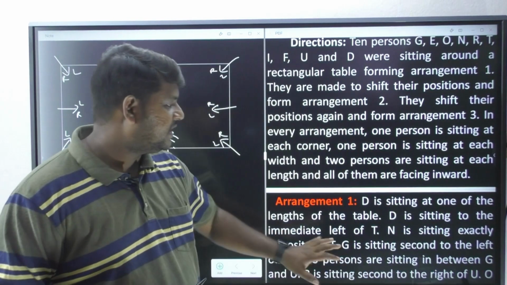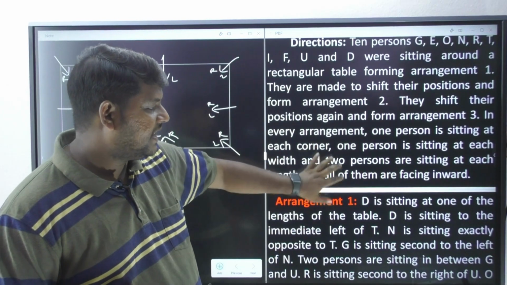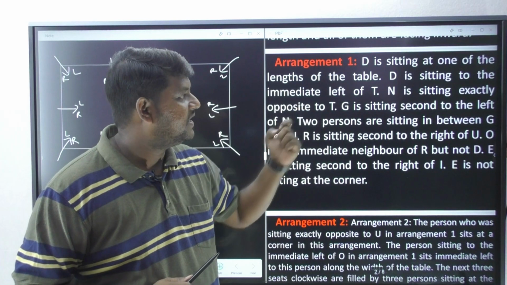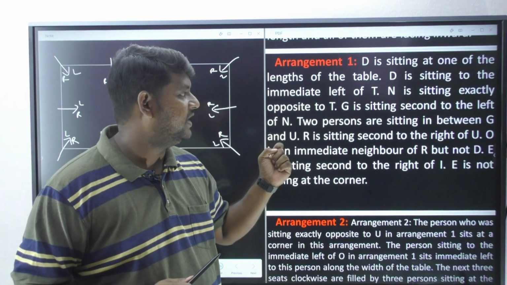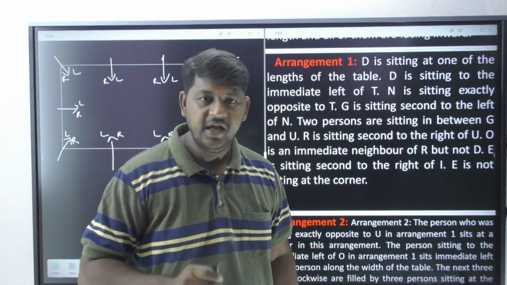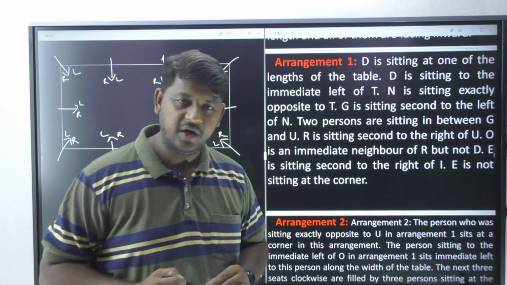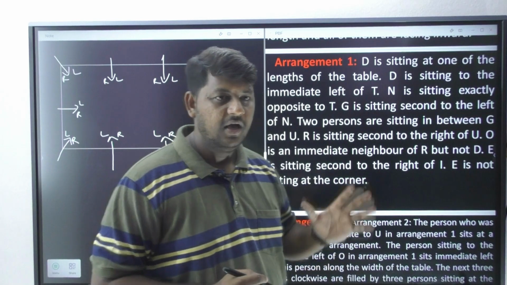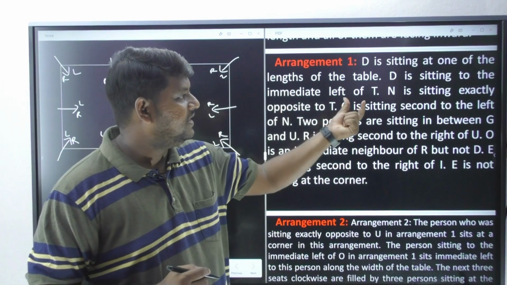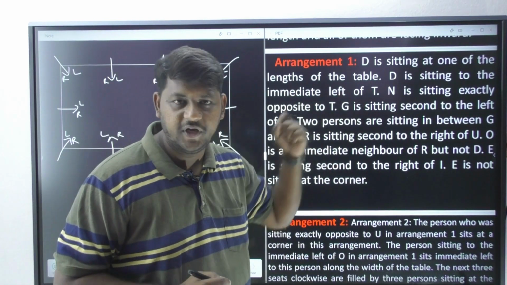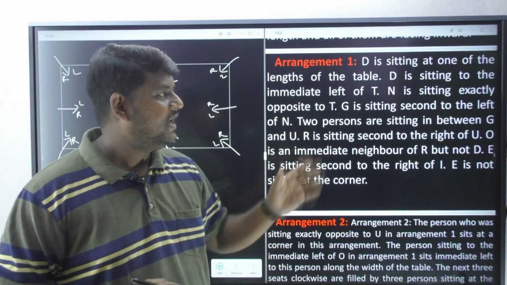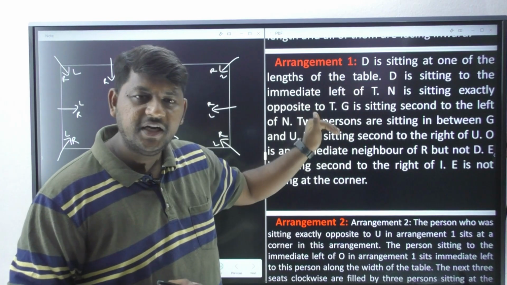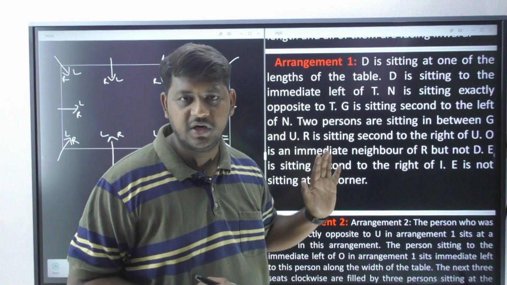So let's observe arrangement 1. What exactly is our arrangement 1 saying? Let's observe here. D is sitting at one of the lengths of the table. It is clearly mentioning that D cannot come at the corner. D should definitely be seated towards the length of the table. So D is sitting to the immediate left of T. So please observe here, D is sitting immediate left of T means D's left side T should come, or T's left side D should come.